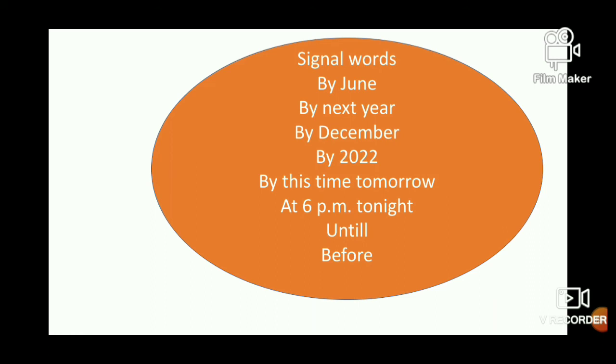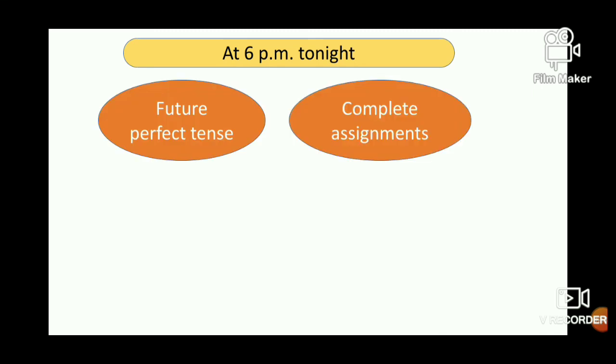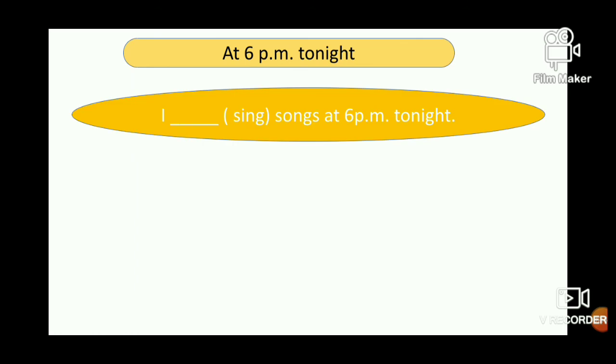And now, signal words for future perfect tense. By June, by next year, by December, by 2020, by this time tomorrow, at 6 p.m. tonight, until and before. These are the signal words for future perfect tense. At 6 p.m. tonight, I'll give you some situations. Future perfect tense you have to use. You have to complete assignments. How will you tell that? I will have completed assignments at 6 p.m. tonight.